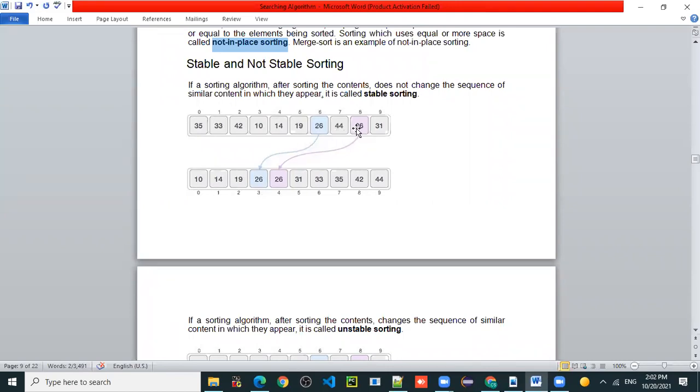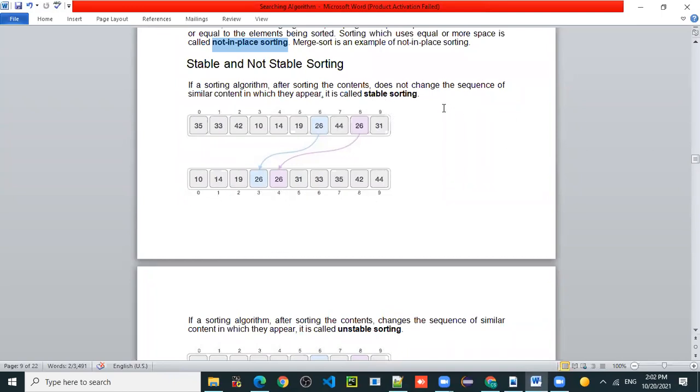After that we have given the next preference to the 26 stored at the 8th position. So we have followed the same sequence, we have not changed the sequence of the duplicate elements.